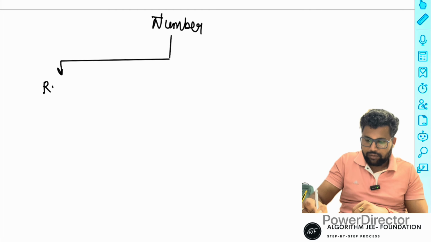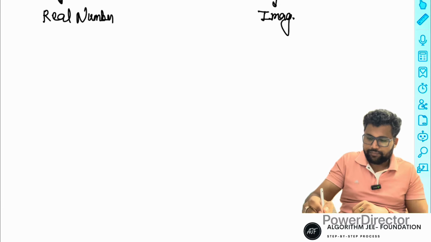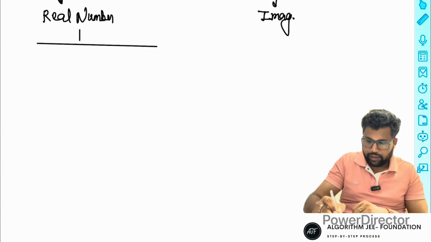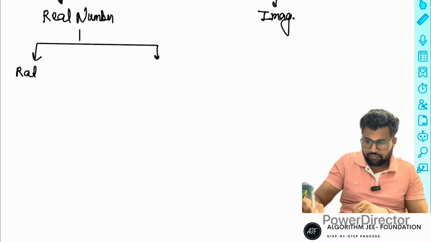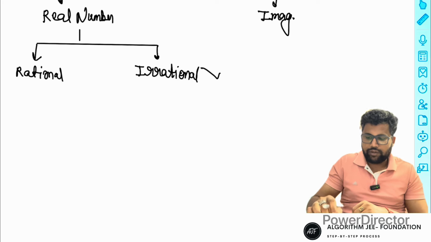First one is real, second one is imaginary. The real part is rational or irrational. The rational and irrational definitions are completed.